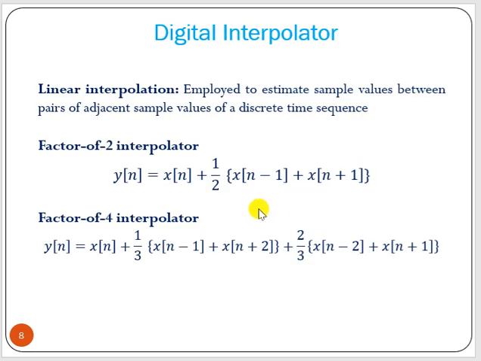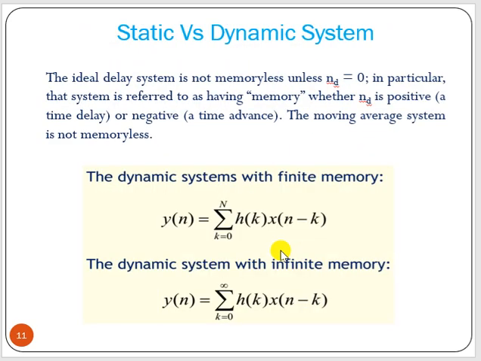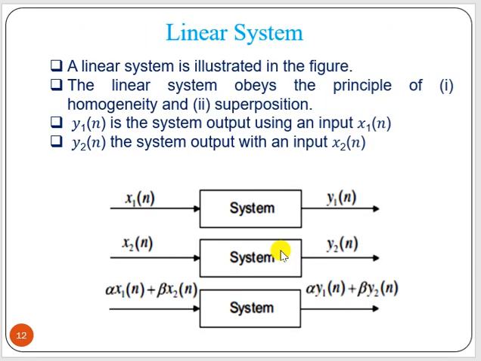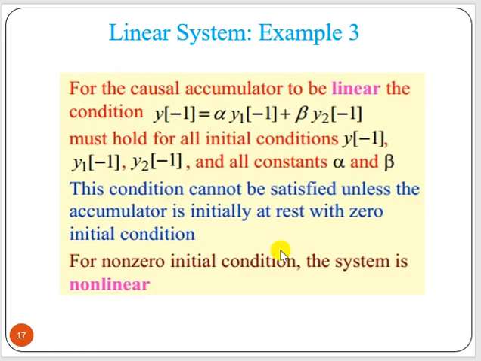Here, this one is non-causal because we have x of n plus 1, and this one is also non-causal because we have x of n plus 1. Whether this is recursive or non-recursive: this is non-recursive but non-causal, and this is also non-recursive but non-causal. So we have to understand all these points properly.